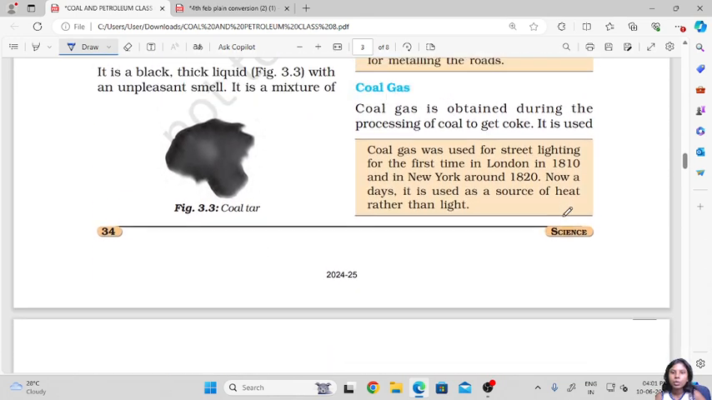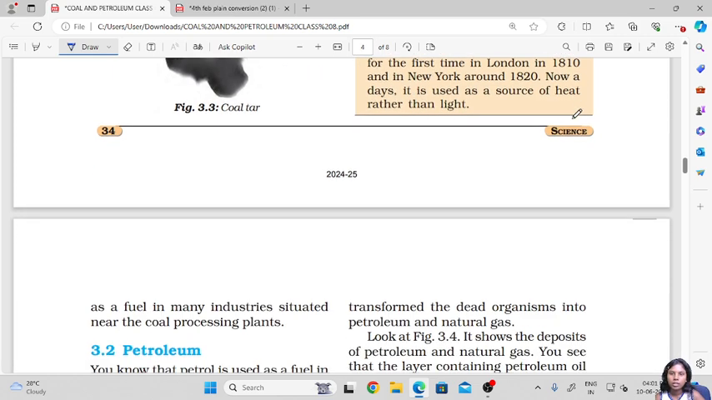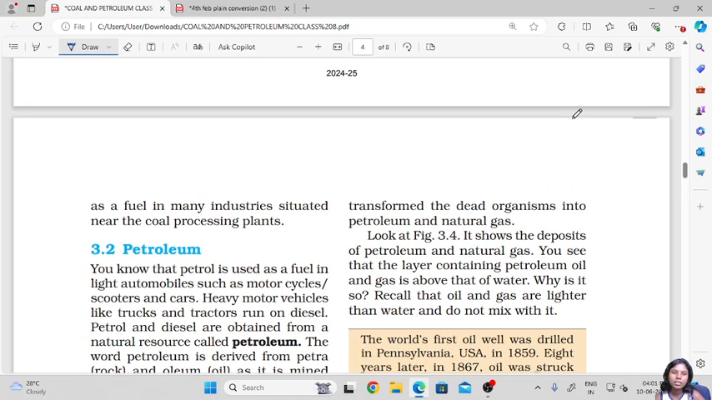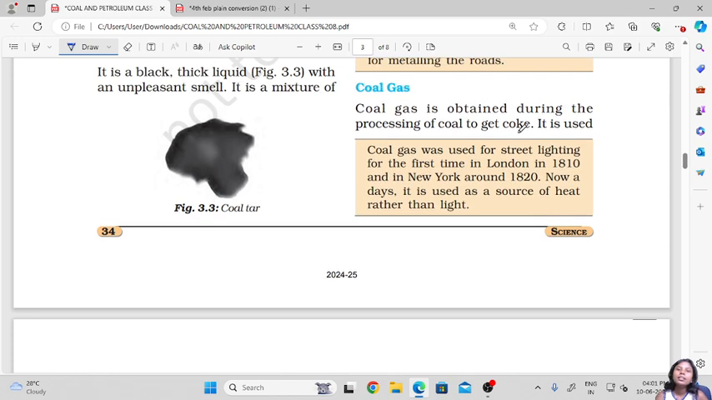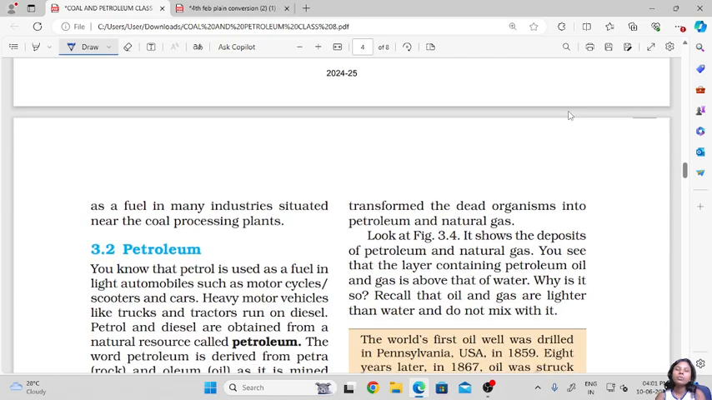So coal gas is obtained during the processing of coal to get coke. It is used as a fuel in many industries situated near the coal processing plants. So coal gas is like an in-between product that is formed. When we are processing coal to get coke, somewhere in between we get this coal gas, and it is used as a fuel to run many industries situated near the coal processing plants.